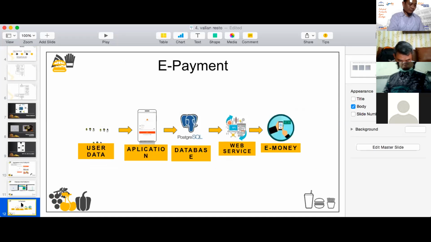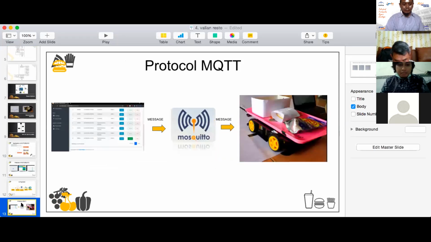This is the e-payment. There are user data and the application database using PostgreSQL, and then a web service, and the last one is using e-money. Okay, next, Mister.